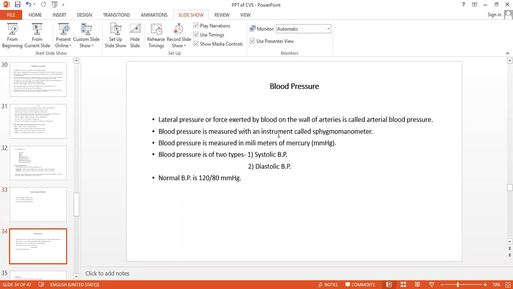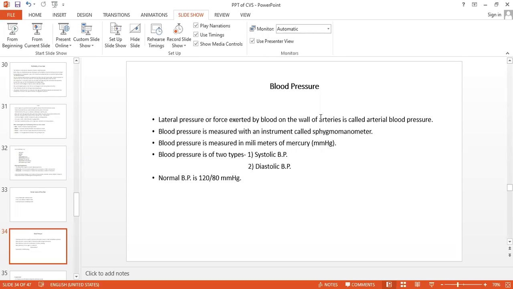Now we will come to the next point, that is blood pressure. We have a time limit, that's why we are a little bit fast. Now again, this blood pressure, see here. Pressure means what? Sometimes we feel that I have pressure, isn't it? We feel that too much pressure I have. Means what? That is the tension.